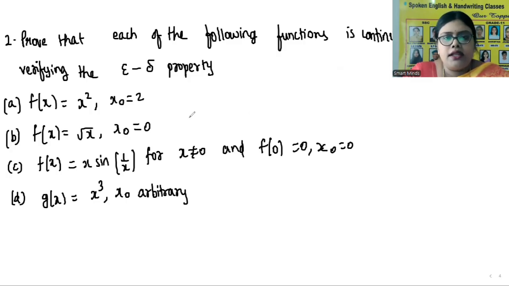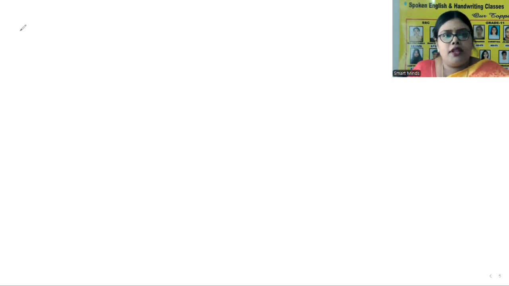Now let us take the next question. This is also very important. Prove that each of the following functions is continuous at x naught by verifying the epsilon delta property. So 4 functions are given to us. We need to show that each of the functions is continuous at x naught. So let's start with the first one.